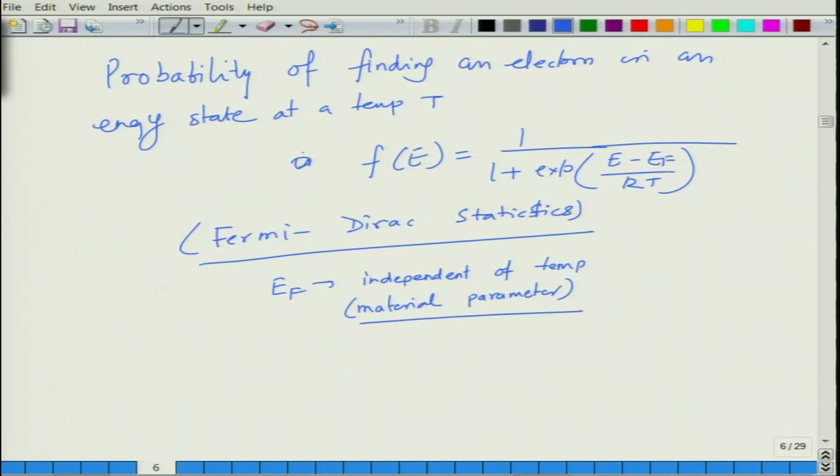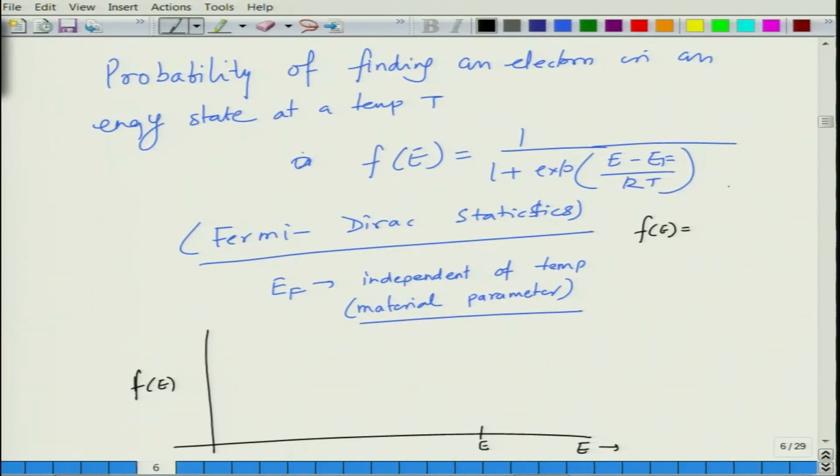Okay. So, now let us say we make a plot of Fe versus E. Let us say this is the energy Ef. If you write at 0 Kelvin, this becomes 1 over 1 plus exponential of (E minus Ef) divided by 0.